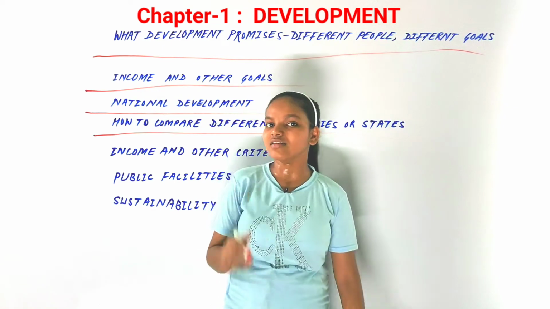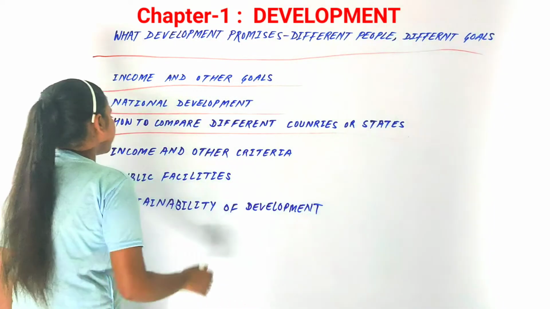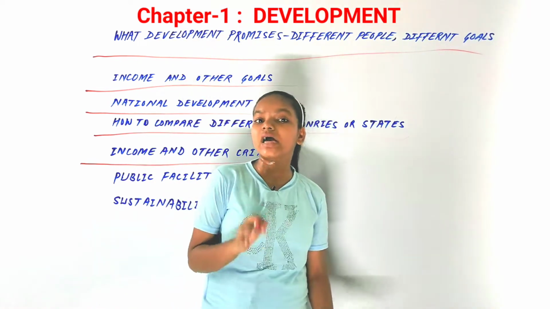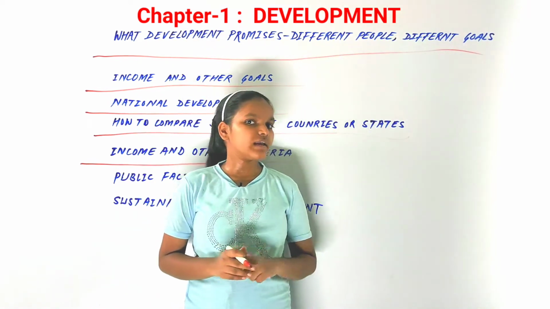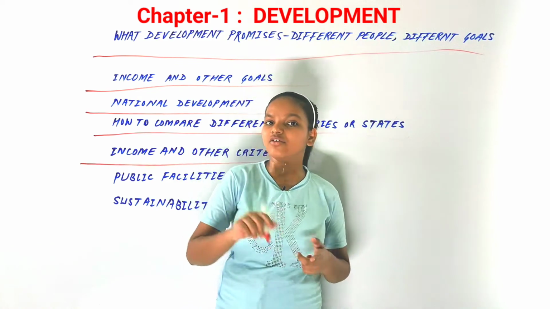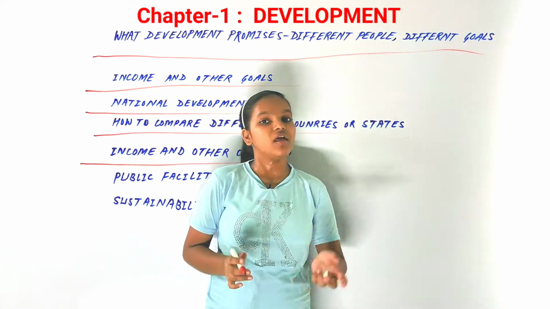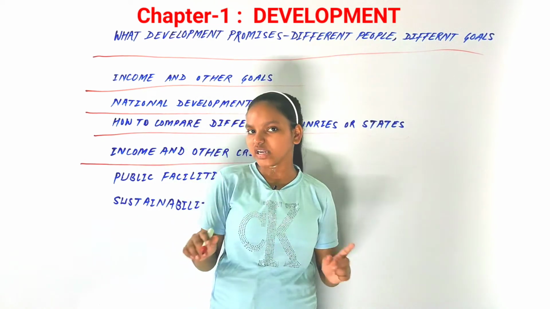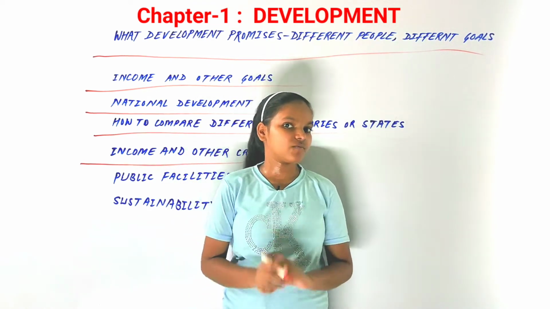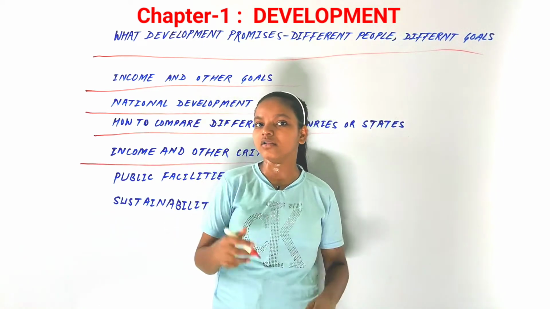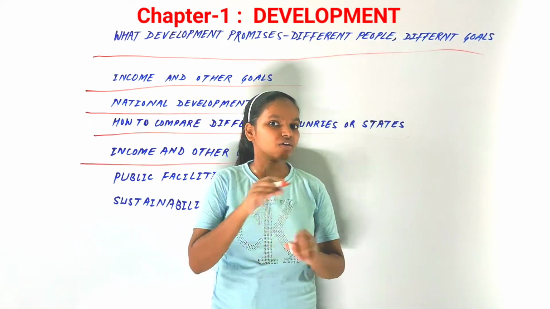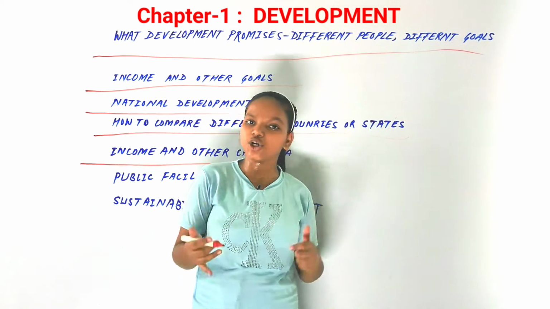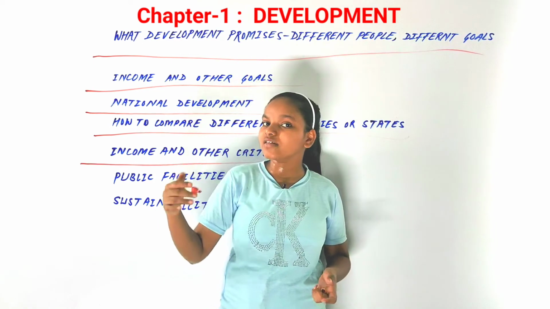Why is it so? Let's discuss it with the next topic, that is income and other criteria. Now Middle East countries like Egypt and those kinds of countries are rich countries. They have a lot of per capita income, but still they are not developed because there are other goals as well. There are other criteria as well. In those areas there is no equality, there is no gender equality, there is no freedom of the citizen that should be there. So there are other aspects as well.